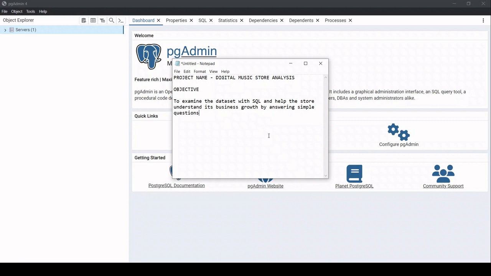Over here we have the objective, that is to examine the dataset with SQL and help the store to understand its business growth by answering simple questions.